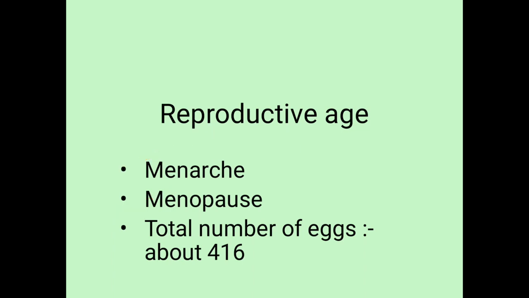In this reproductive age, a female will produce about 416 eggs. How were 416 eggs developed in a female's life? The reproductive age of the female is 32 years, and in each year there are 13 menstrual cycles, and 32 times 13 is equal to 416 eggs developed in the entire reproductive age of the female's life. Then, the histological structure of the mature ovary.